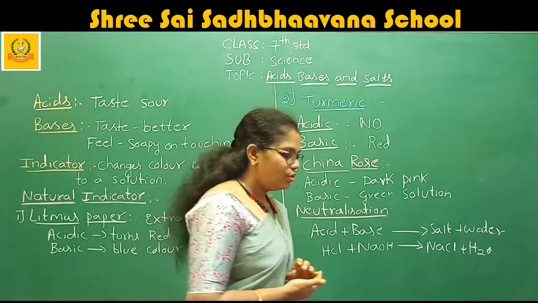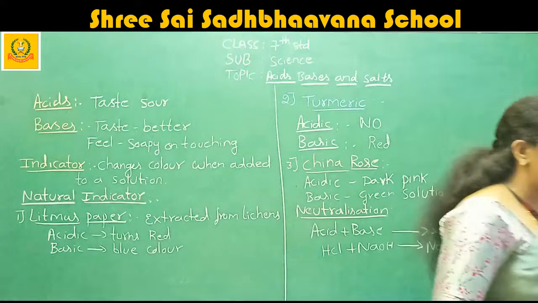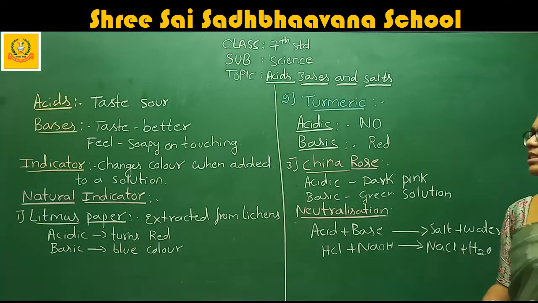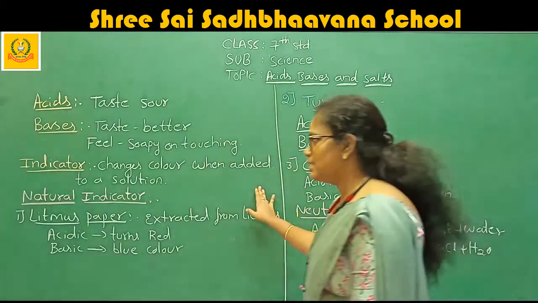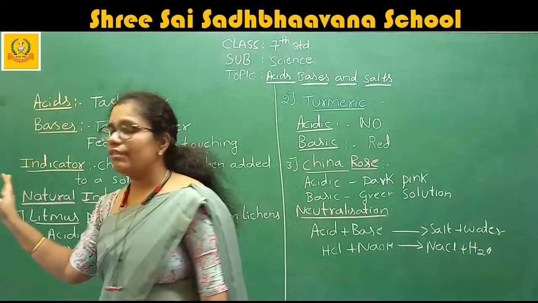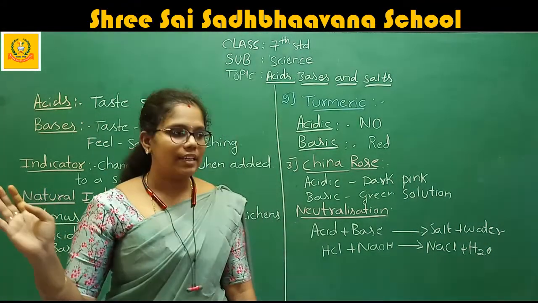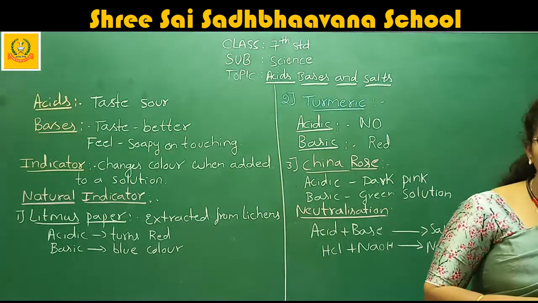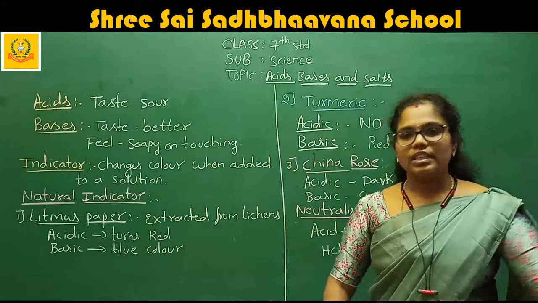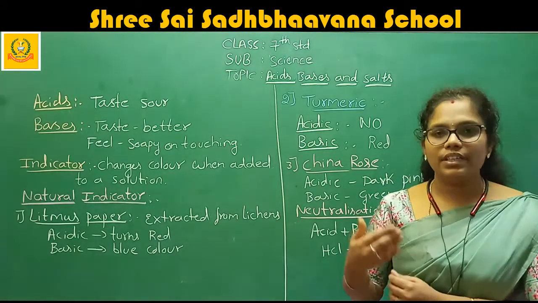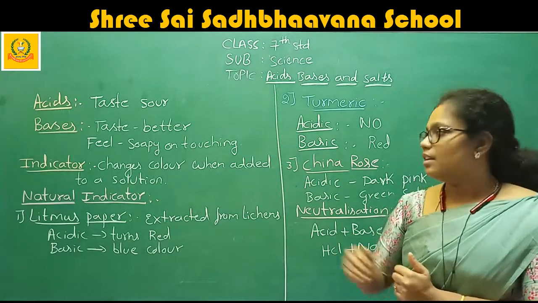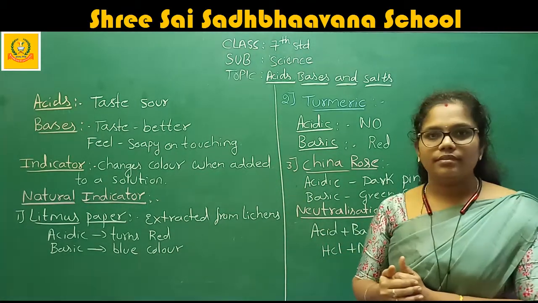What are the things you understood? What are the indicators we discussed? You can go through the table, which gives many indicators with their color changes. First of all, what are indicators?